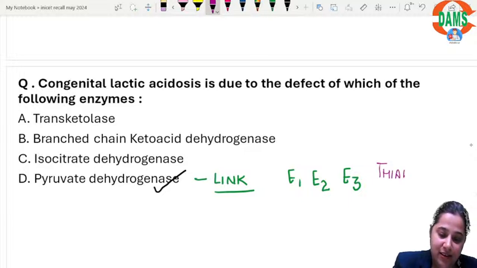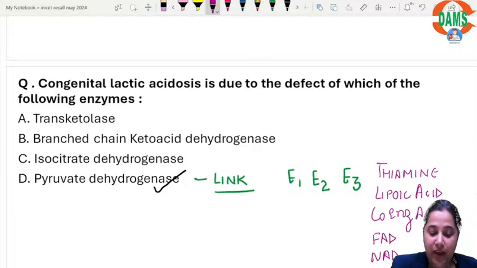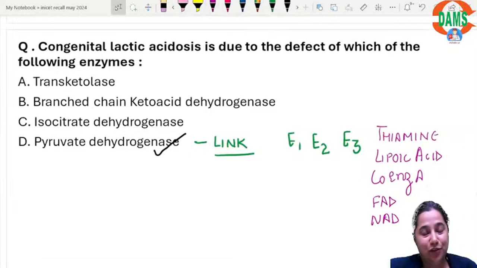This is thiamine, lipoic acid, coenzyme A, FAD, NAD. Tender, love, care for Nancy. That should help you remember the 5 coenzymes or cofactors for the enzyme PDH.